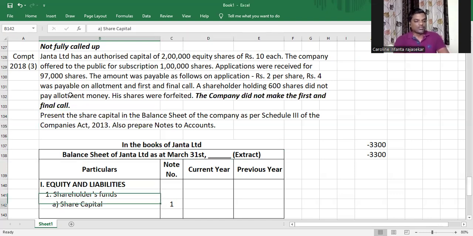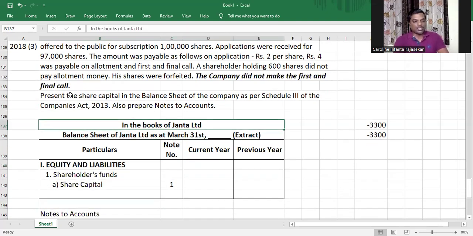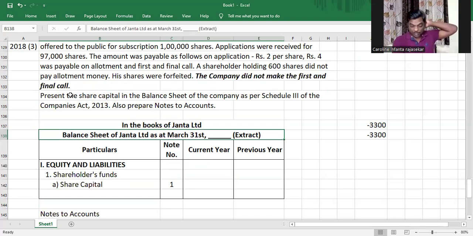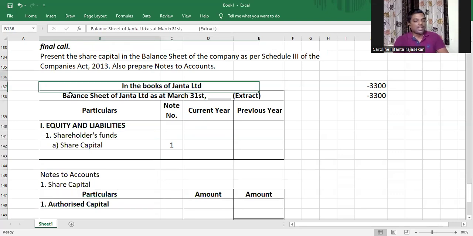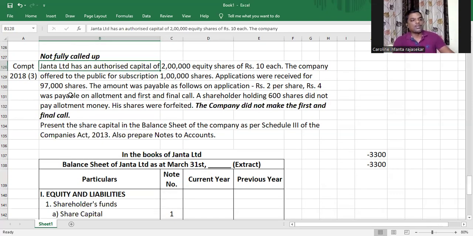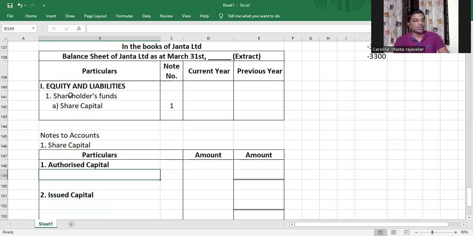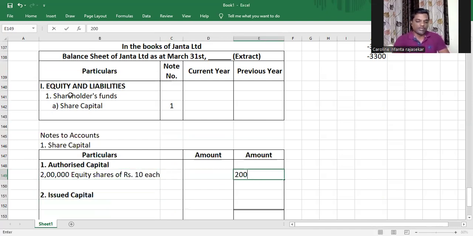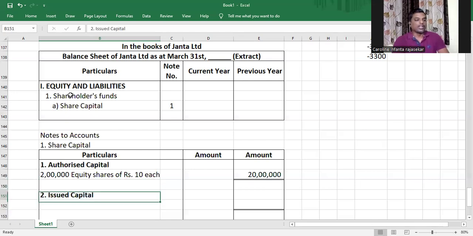I have made the face of the balance sheet in the books of Janta Limited, balance sheet as at March 31st: equity and liabilities, shareholders' funds, share capital. The first thing I need to write is authorized capital. They've given that Janta Limited has an authorized capital of 2 lakh equity shares of 10 each, so I write 2 lakh equity shares of rupees 10 each, which is 20 lakhs.